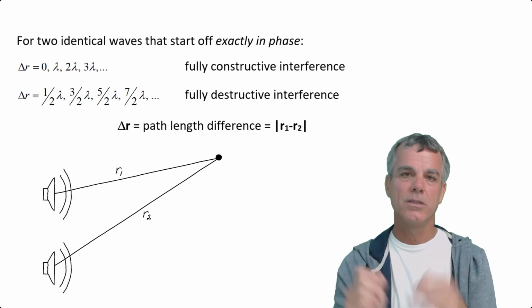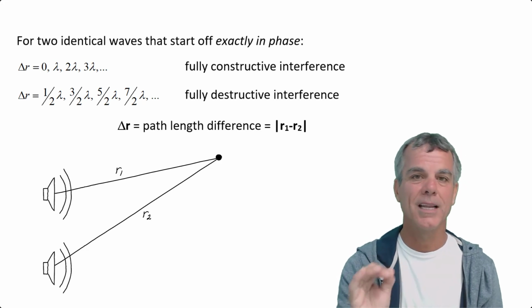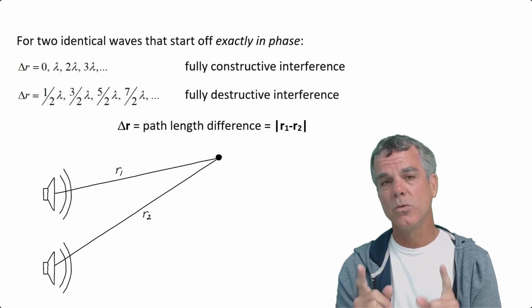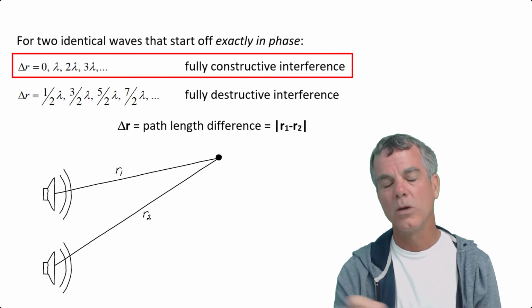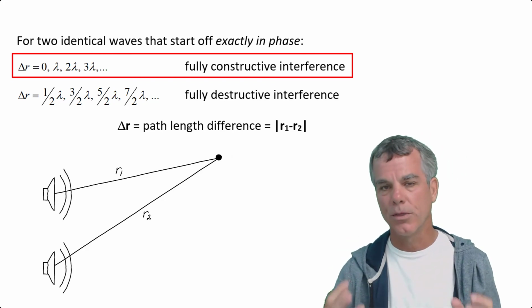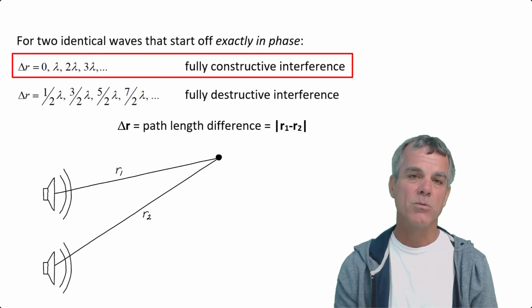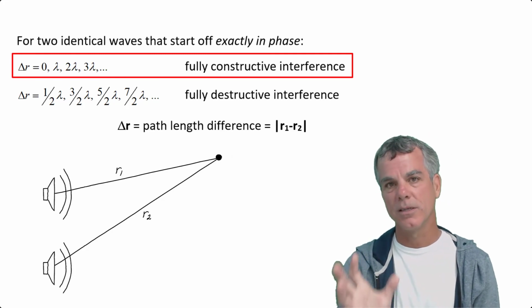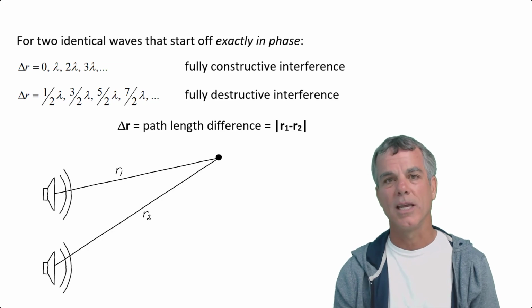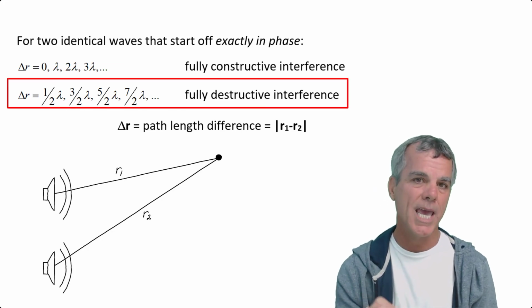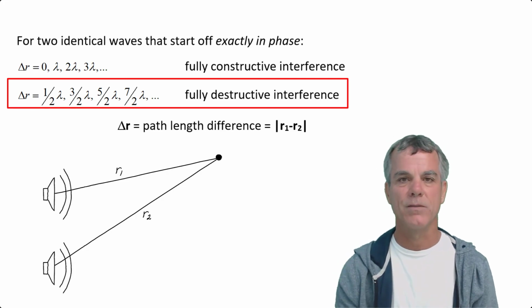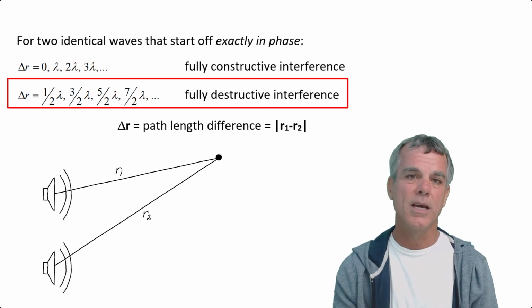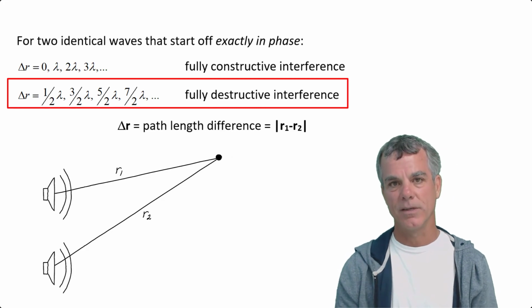So in summary, for 2 identical sources of waves that start off exactly in phase, if those 2 waves travel a difference in path length of 0, or 1 wavelength, or 2 wavelengths, or 3 wavelengths, and so on, the end result will be fully constructive interference. On the other hand, if the path length difference is a half a wavelength, or 3/2, or 5/2, or 7/2 of a wavelength, and so on, we're going to end up with fully destructive interference.